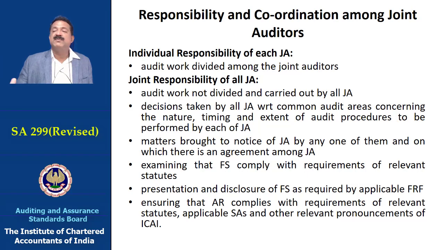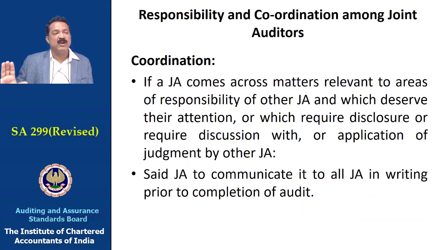These are the aspects which are prima facie seen by the outside world, by the users of the financial statements, and therefore it would be necessary that every joint auditor goes through these, suggests the changes if he feels that certain things are missing or needs additional disclosure based on the applicable framework. Except for this, all the other aspects would be the individual responsibility of a joint auditor.